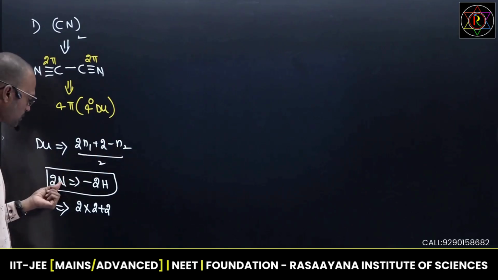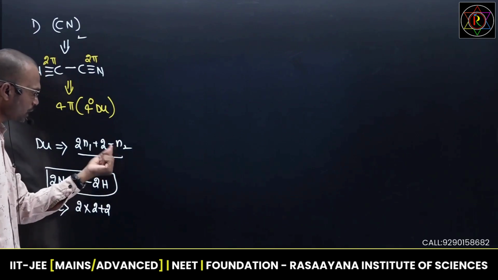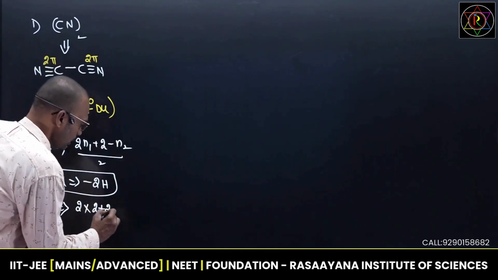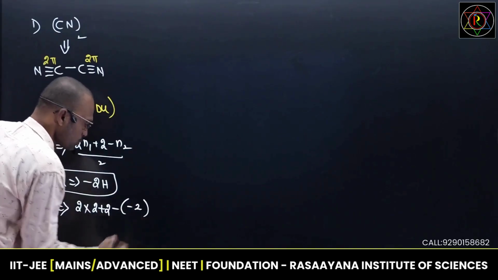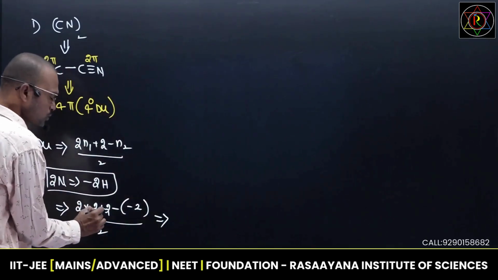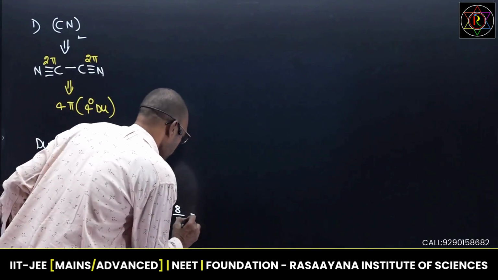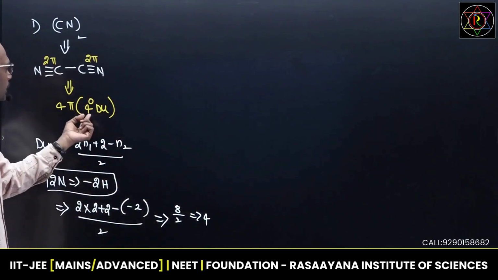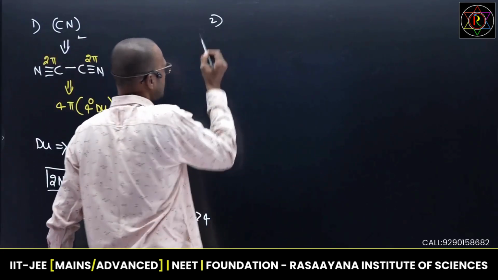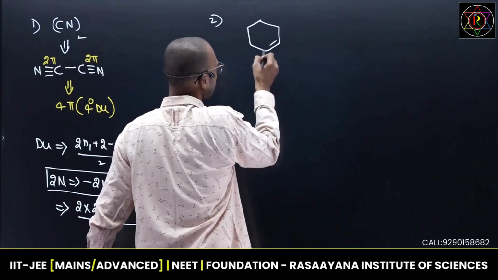Hydrogen is not present, but what I am saying is, every nitrogen means minus 2 hydrogens. Just assume that here hydrogen is there, minus 2. I want to remove minus 2. Minus minus, it is plus. So here it is minus 2 hydrogens I want to remove, divided by 2. Then what happens, see, 2 into 2, 4 plus 2, 6. 6 plus 2, 8. So here 8 by 2, the answer is 4. You will get this number, the degree of unsaturation. Okay? The concept is very easy. Try to listen carefully and you will pick up the answer very easily.